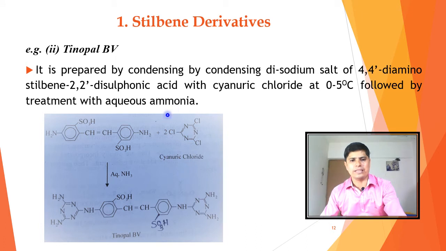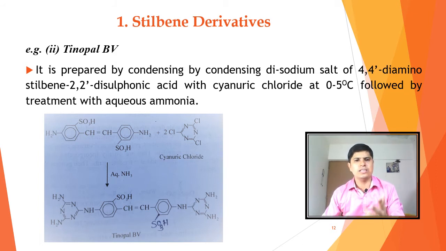This stilbene derivative is treated with cyanuric chloride at 0 to 5 degrees Celsius, followed by treatment with aqueous ammonia. So we will get Tinopol BV. It has this CH=CH linkage, that is the stilbene linkage, Ph-CH=CH-Ph, and it is a stilbene derivative. So we have seen two stilbene derivatives: one is Blancophore R and the second one is Tinopol BV.